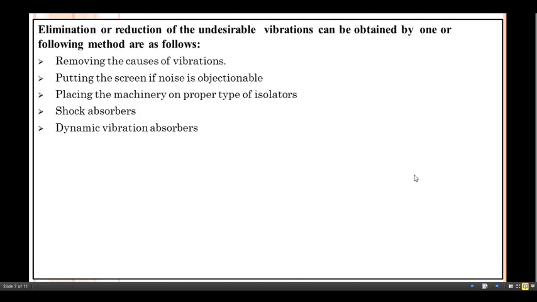Next, how can we eliminate the vibration? Up till now we have seen the causes of vibration and the effects of vibration. Now the next point is the elimination or reduction of undesirable vibrations, which can be done with the help of the following methods. First is removing the causes of vibrations, then putting up a screen if noise is objectionable, then placing the machinery on the proper type of isolators, then shock absorbers, then a dynamic vibration absorber.